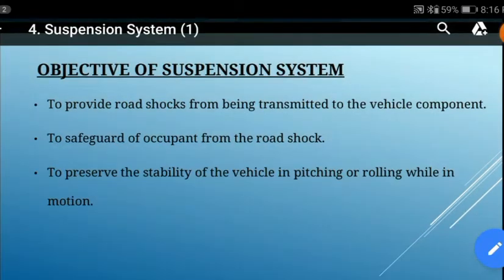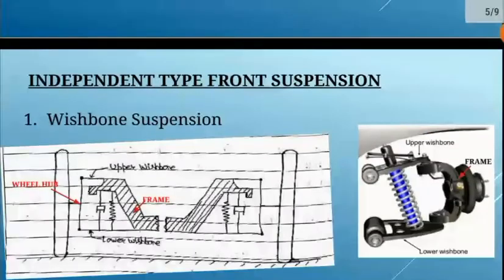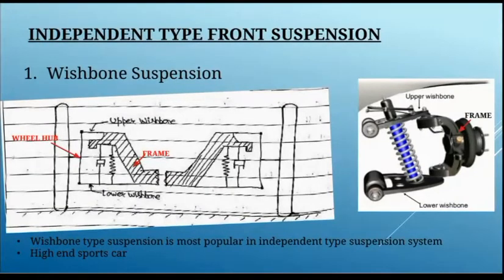So let us move to the next topic, independent type of suspension. Due to its simplicity of construction and ease of use, independent suspension has become the most universal in the case of the front axle. It means the independent type of suspension is generally used for the front axle. In that, first we will see the wishbone type suspension system.